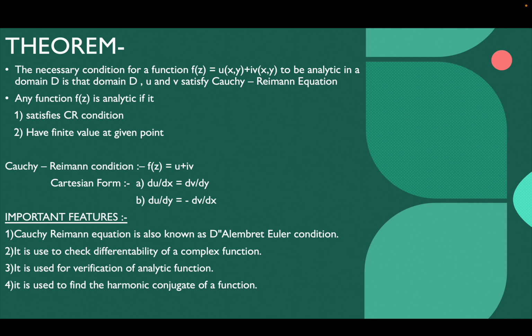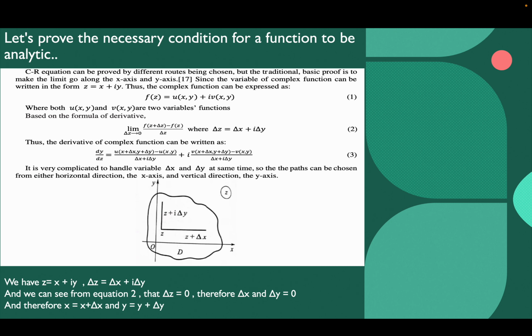In the Cartesian form, the formula is du/dx = dv/dy, and the second formula is du/dy = -dv/dx. An important feature of the Cauchy-Riemann conditions is that the Cauchy-Riemann equation is also known as the D'Alembert-Euler condition. It is used to check differentiability of the complex function, for verification of an analytic function, and to find the harmonic conjugate of the function.